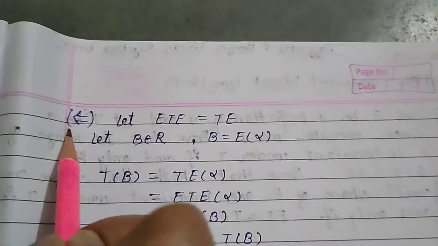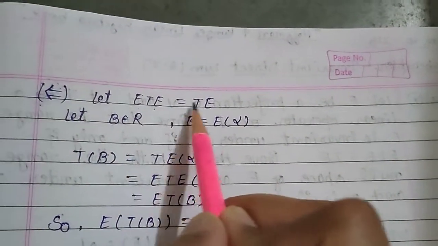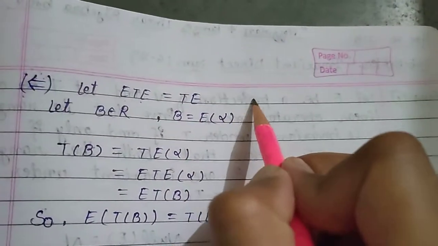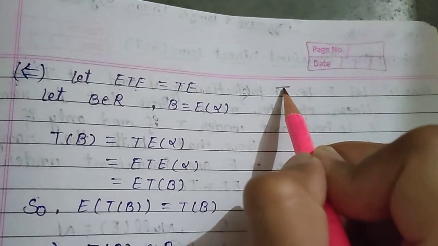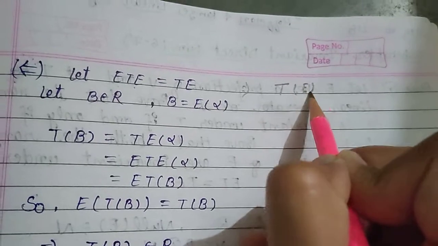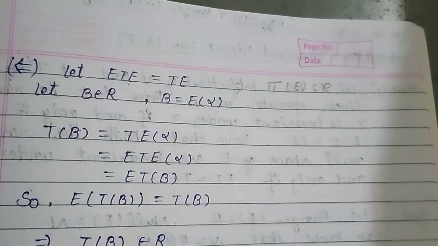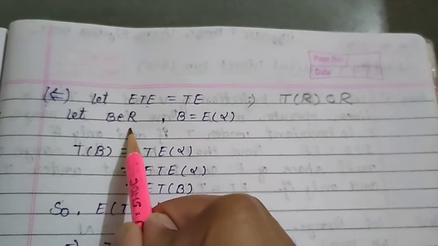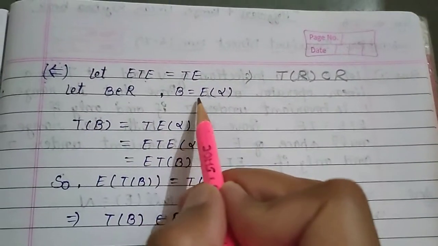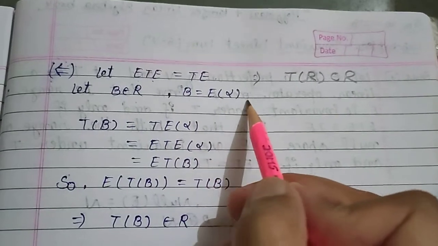Now for the converse part, let ETE equal TE. Then we prove T of R subset R. So let B belongs to R, range, and this implies B equal E alpha.